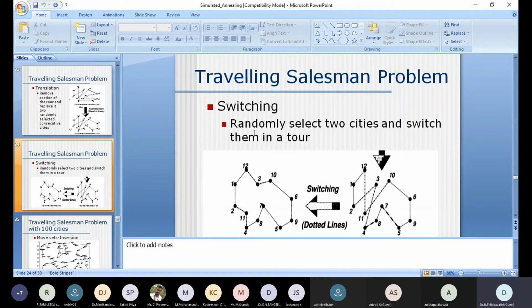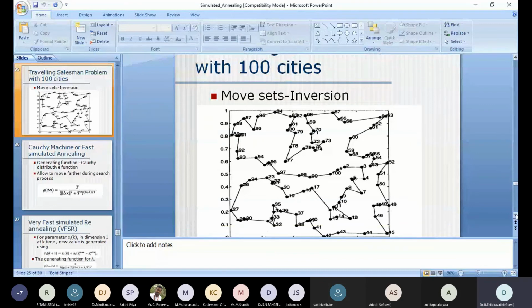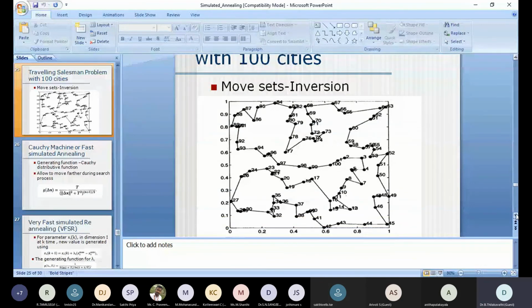Now the same annealing schedule for the same traveling salesman problem is available even for 100 cities. This is also freely available MATLAB code. Here, for the 100 cities, from 1 to 100 each city is visited only once and then the schedule happens.